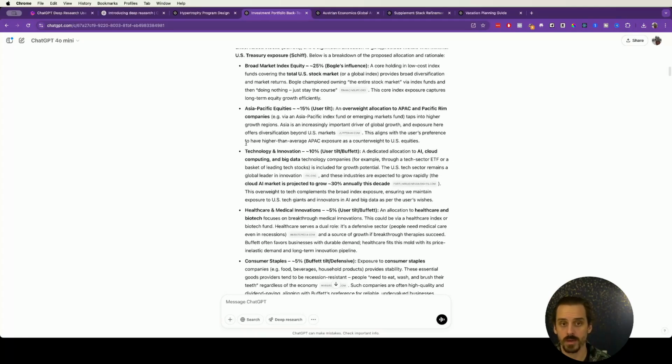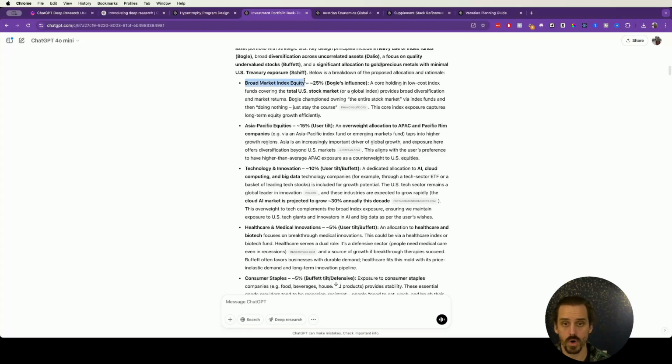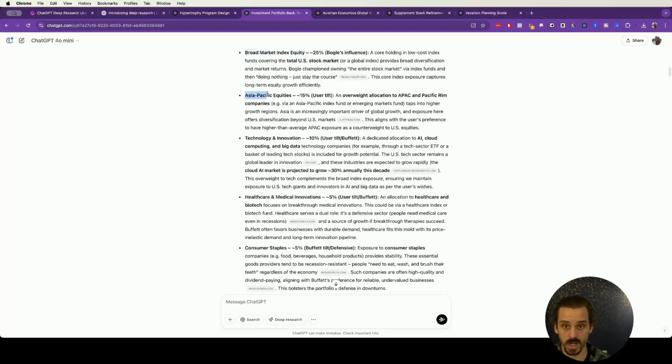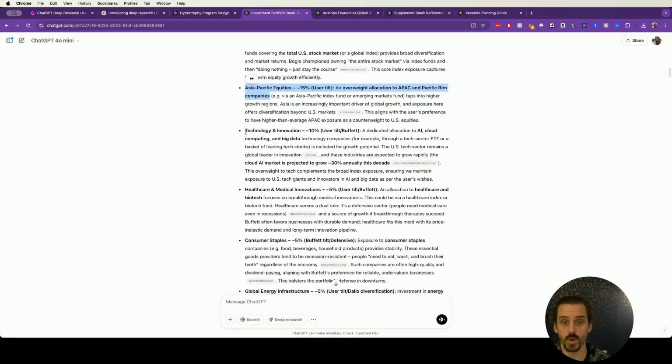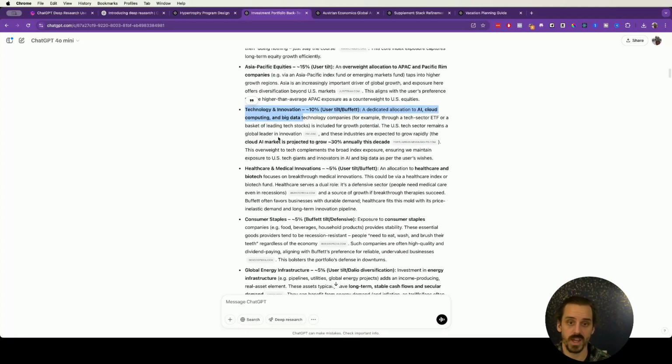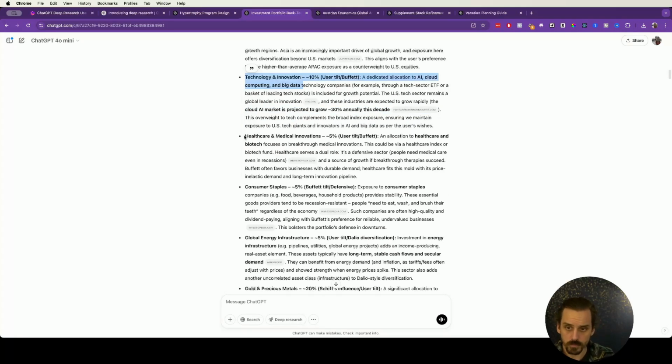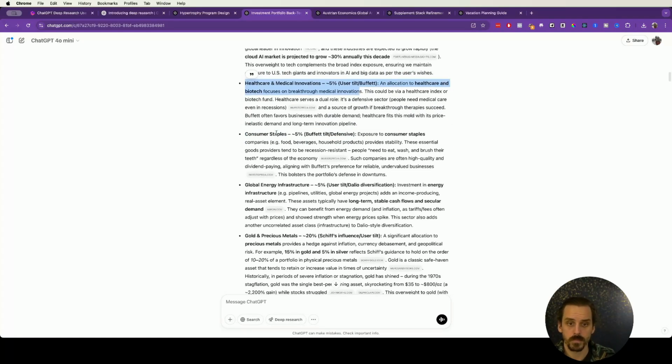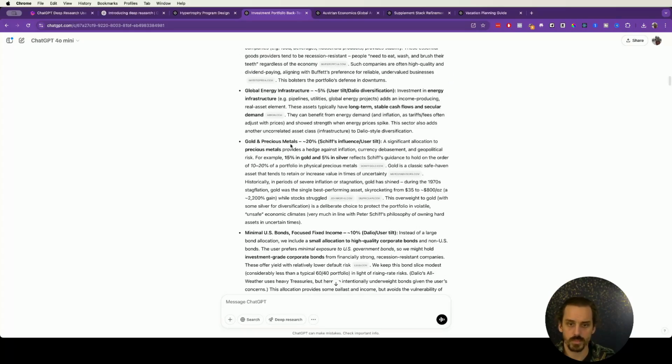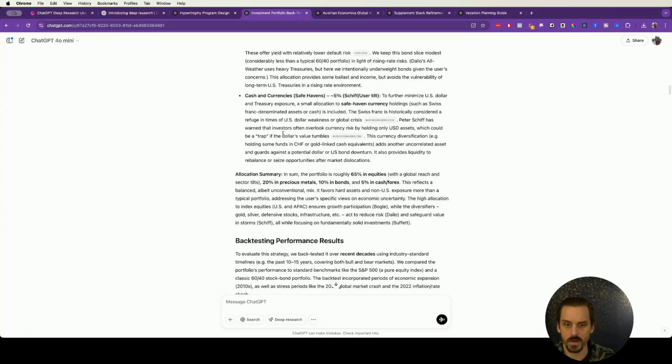based on my preferences and what I said I wanted. So broad market index equity funds, so US total stock market, Asia Pacific equities, because I told it I wanted exposure to Asia Pacific or APAC and the Pacific Rim, specifically focusing on mining companies that operate in those areas. I told it I wanted exposure to high technology and innovation, specifically in the world of AI, cloud computing, and so on. Healthcare, which is just in general something that I care about, specifically biotech. I told it that I wanted it to focus on companies that could be primed for medical breakthroughs, consumer staples, global energy infrastructure, precious metals. So it built me the entire percentage breakdown of these.